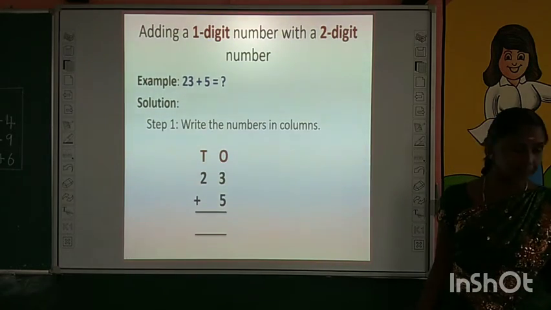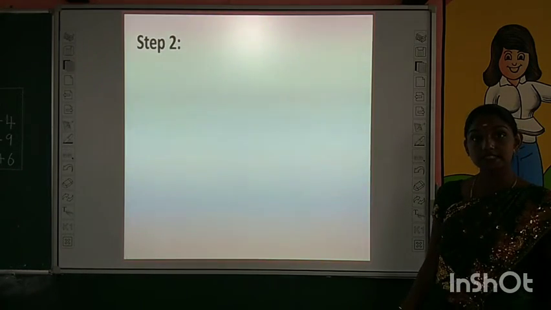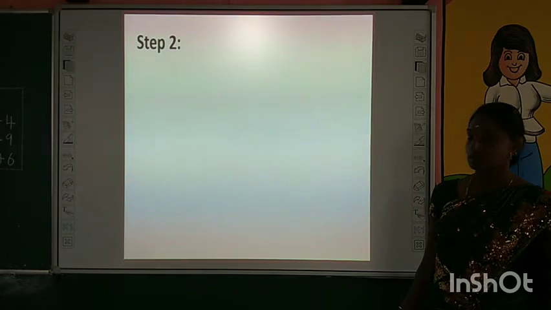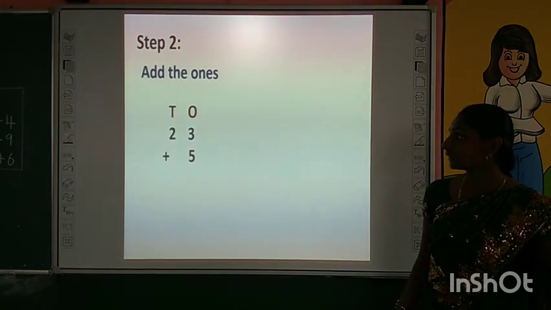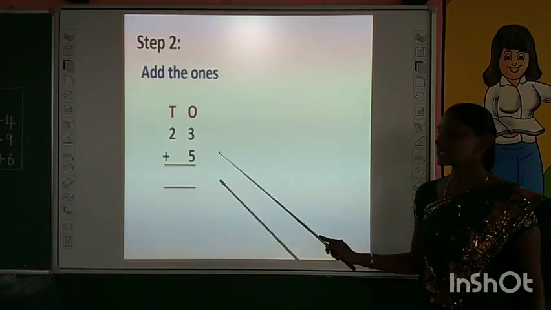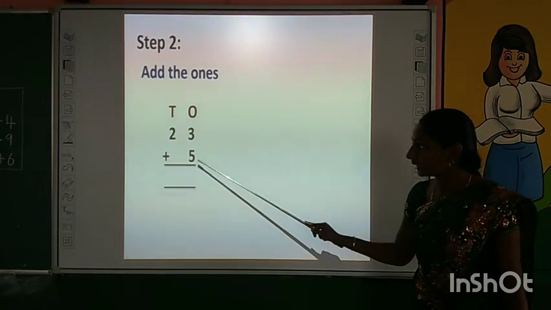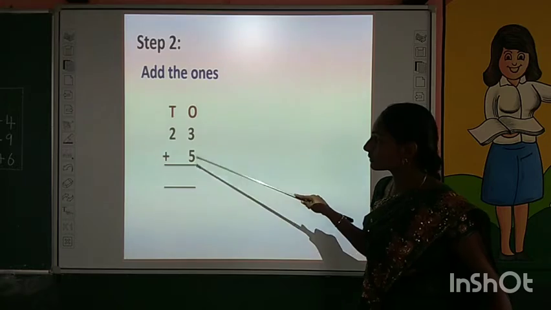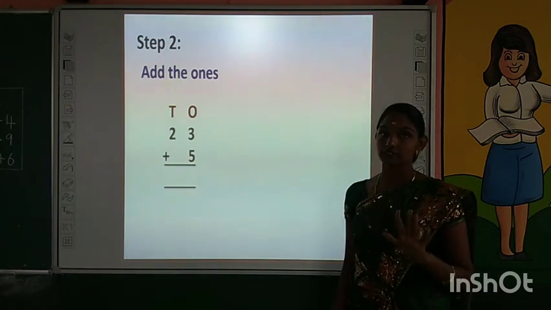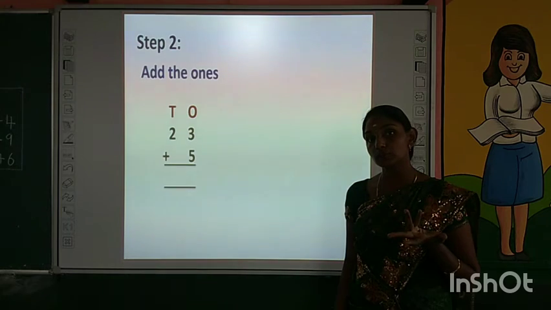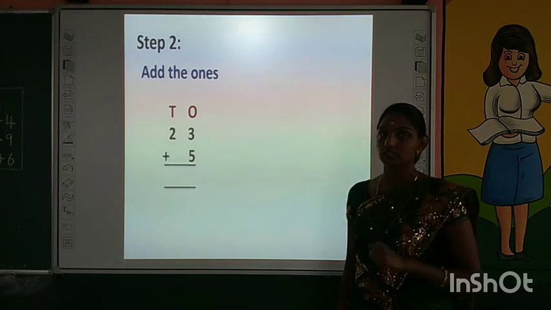Okay, children. What is the next step? Do you remember? Super. First, we have to add the ones. Tell me, what are the numbers in ones place? Yes, 3 and 5. We have to add 3 and 5. For that, which method can we use? Yes, super, children, you are correct.